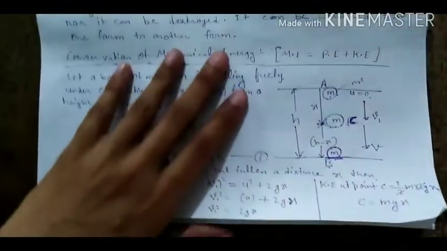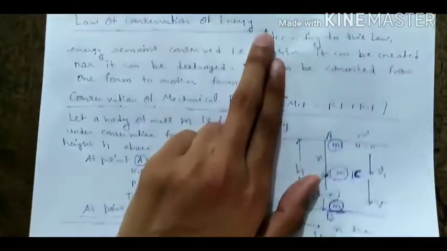This is the proof of the law of conservation of energy, and this is a very important proof.